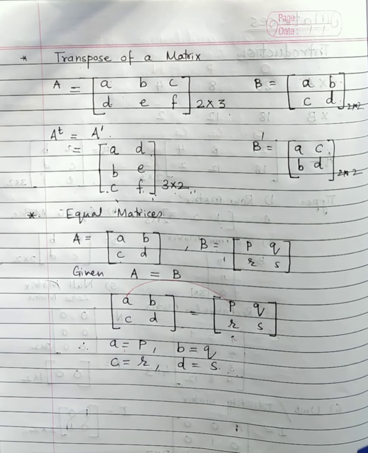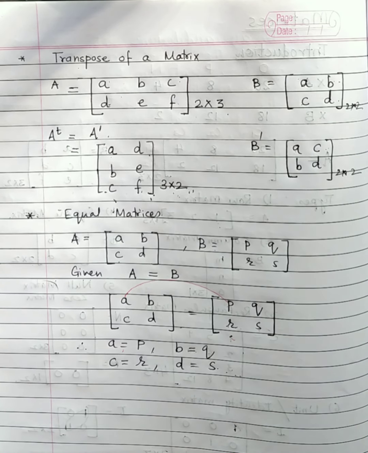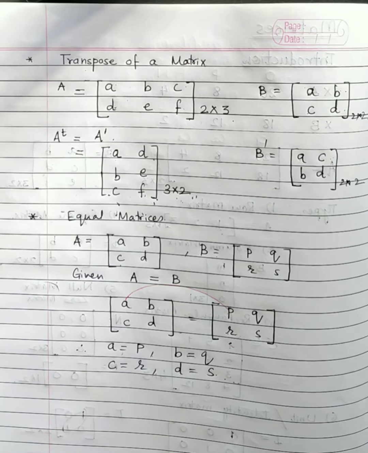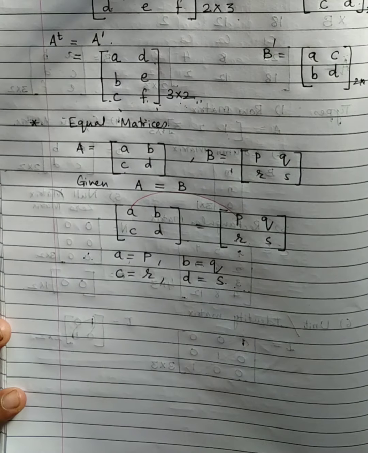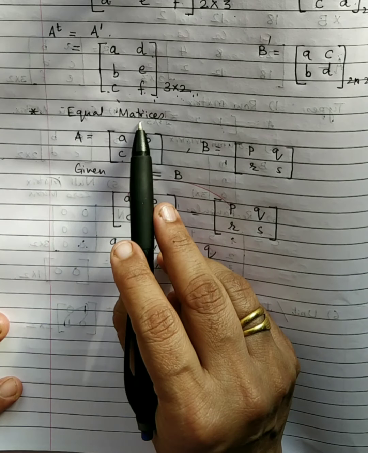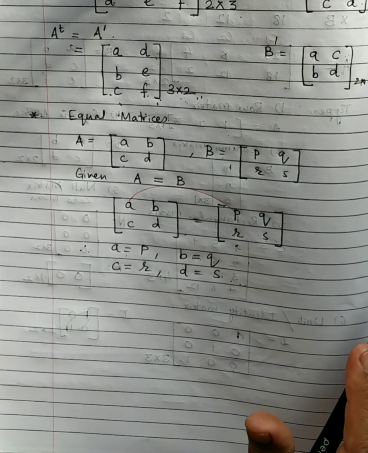So one more thing you must have understood. If two matrices are equal, 101% their orders will also be the same. Orders will be the same, then only the number of elements will be the same, and you will have the elements to compare. So two matrices can be equal only when their orders are the same.